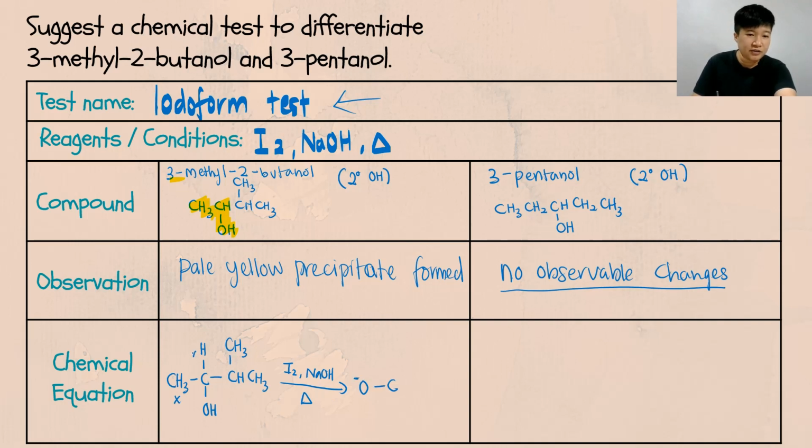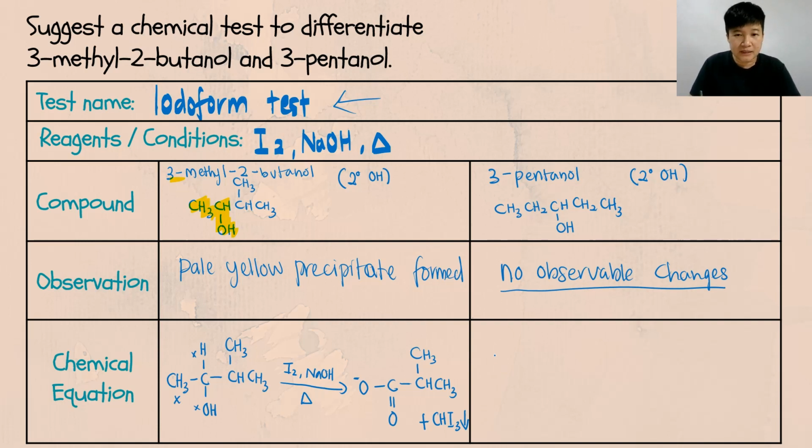The hydrogen and the OH will go out, replaced by double bond O. And then the rest of the thing back there, just recopy. And the most important thing is your observation. Your observation over here is the CHI3 precipitate. Alright? Don't forget this.